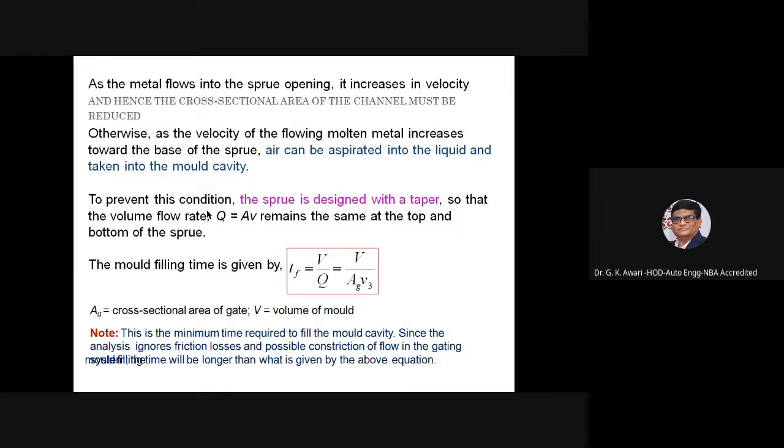You have to remember that this is the minimum time required to fill the mold cavity. Since the analysis ignores the frictional losses and possible constriction of flow, the actual filling time in the gating will be longer than what is given in the equation.